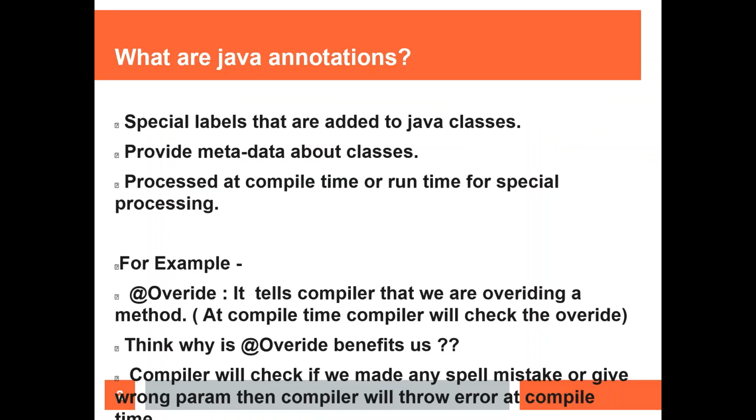Today's lecture is based mainly on the second way of configuring a Spring application, that is nothing but with the help of annotations. Starting with Java annotations, they are special symbols that are added to Java classes. They provide metadata about the classes. For example, @Override is one of the annotations commonly used, which you people are used to seeing in Java classes.